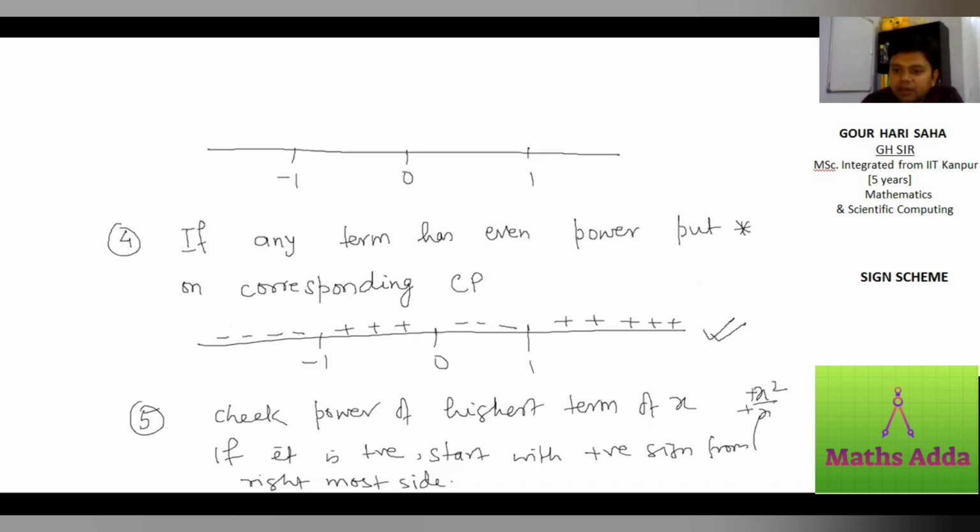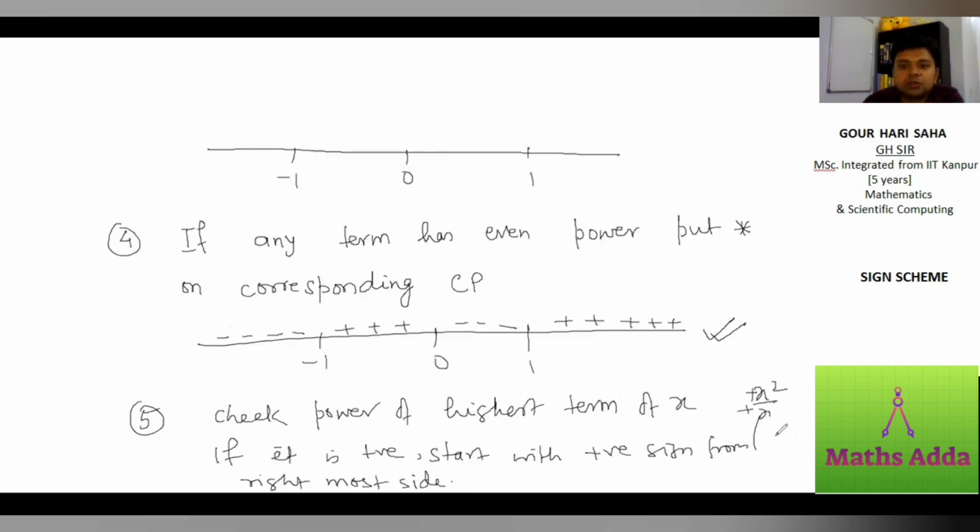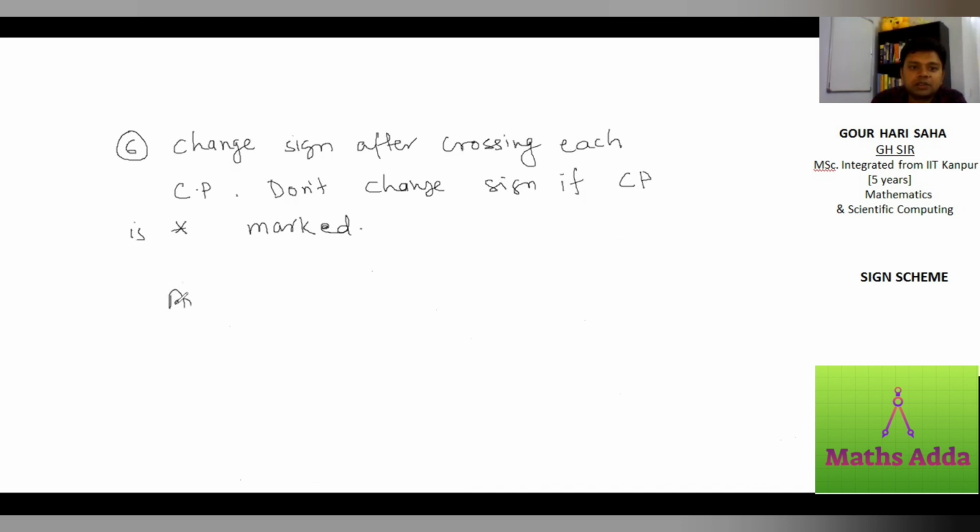Now, what were we looking for? We were looking for where this expression is positive. That is greater than 0, that is positive, right? So I can see it is positive here and here. So the answer should be from -1 to 0 and 1 to infinity. So I will write the answer: -1 to 0 and then 1 to infinity. These two are answers. Now how to write these answers? There is a method.